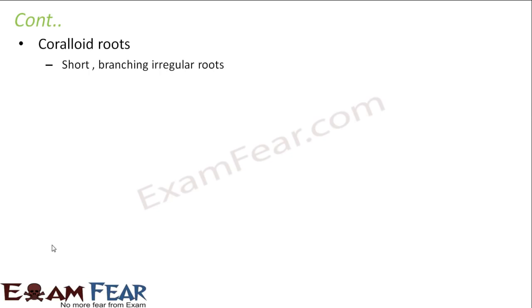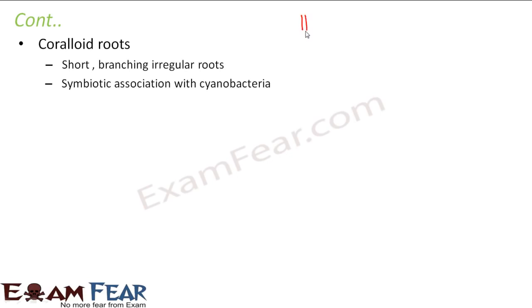The coralloid roots are short branching irregular roots. Now they are produced in clusters at the base of the stem and they protrude all over the ground. That means let us suppose if this is the stem, if these roots start somewhere here, it will just happen like this. It will spread all over, but these are all short roots, and it will keep growing like this and protrude all over the ground.